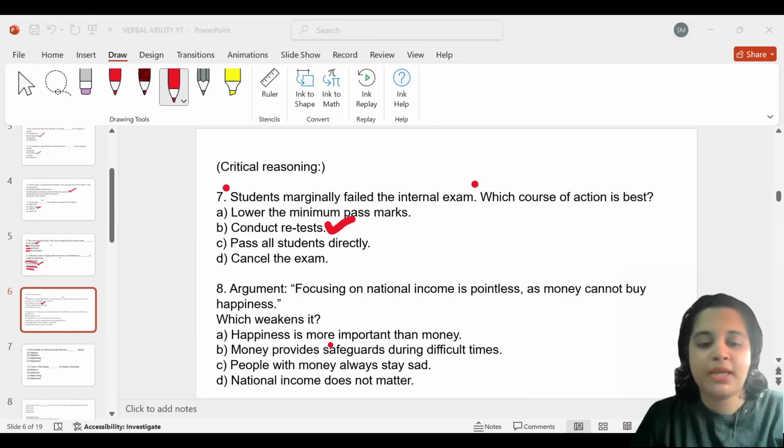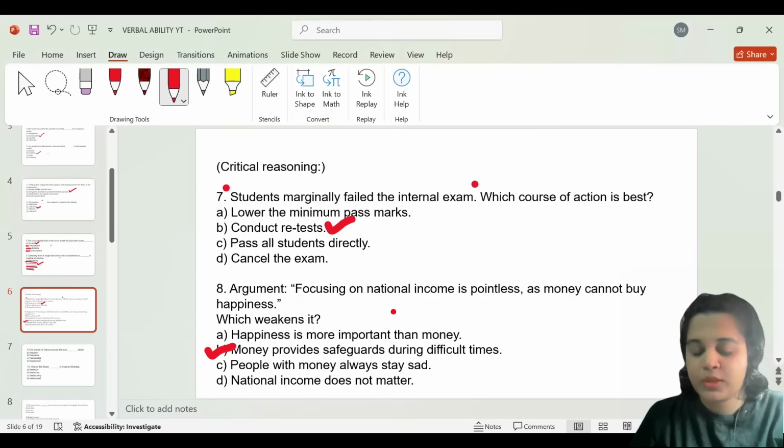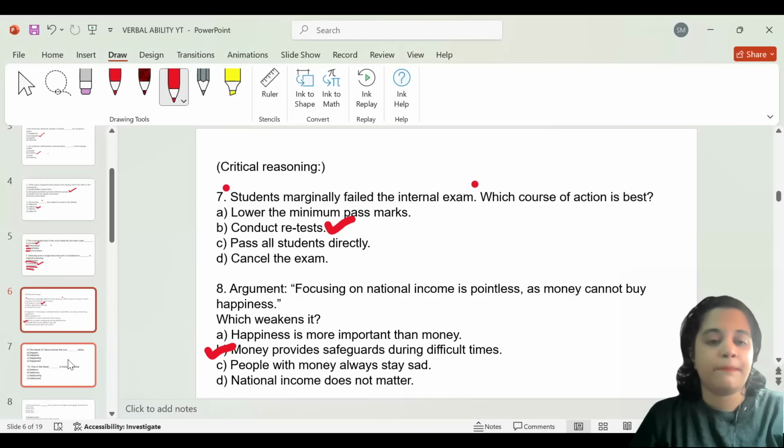We're supposed to pick an option that is going to prove this argument weak. We're going to prove it wrong. So money provides safeguards during difficult times. If I state this particular sentence, then this point is going to become invalid. That is how you have to choose options for this type of question. I hope it's clear. Let's quickly go to the next one.